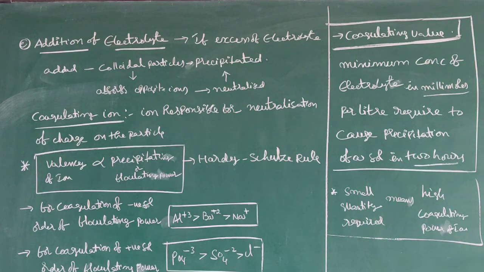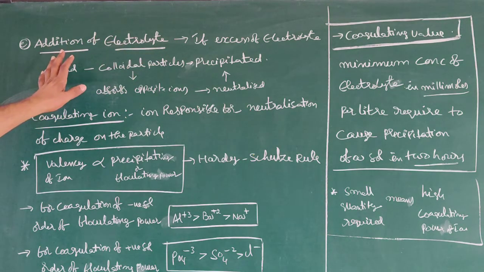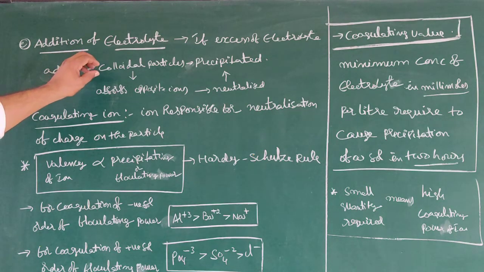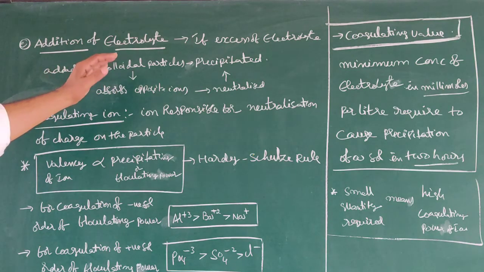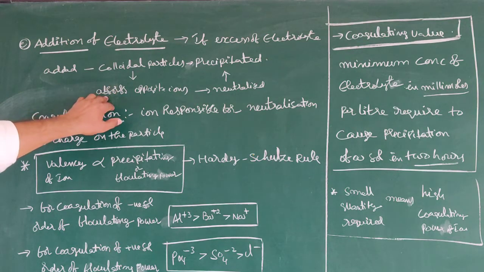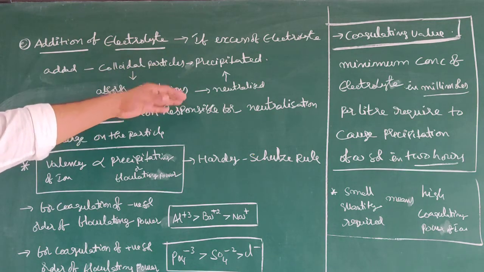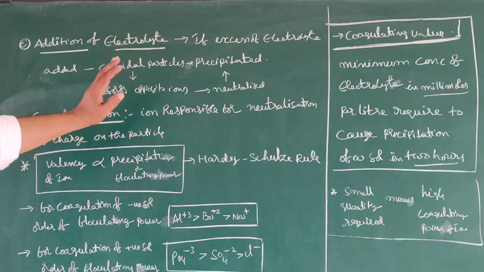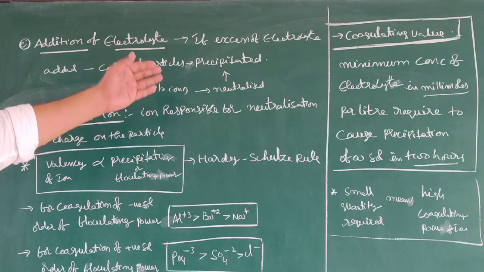Next one, addition of electrolyte. If excess of electrolyte is added, the colloidal particles can be precipitated. Why? They can adsorb oppositely charged ions. When these particles adsorb oppositely charged ions, they can be neutralized. After neutralization, precipitation will be formed.